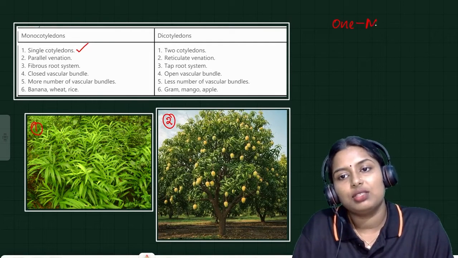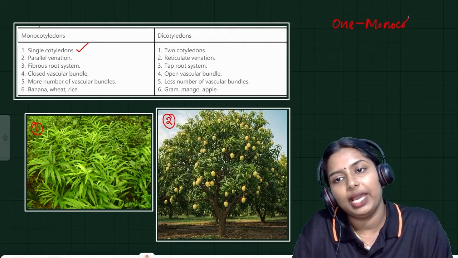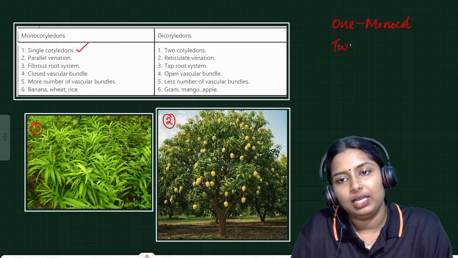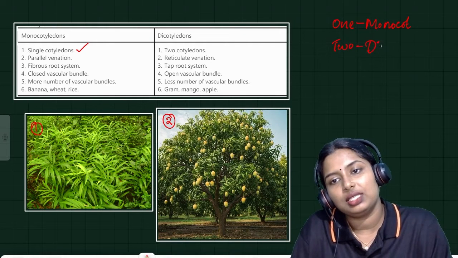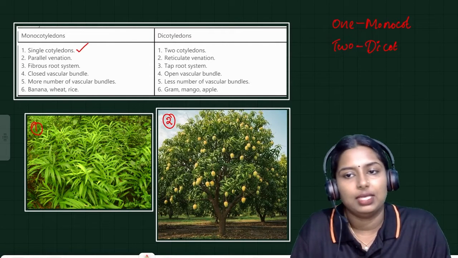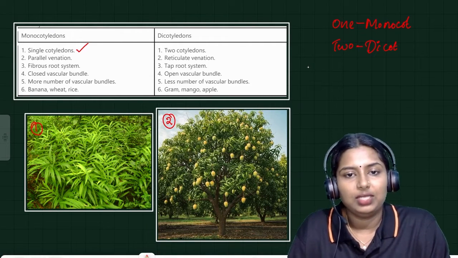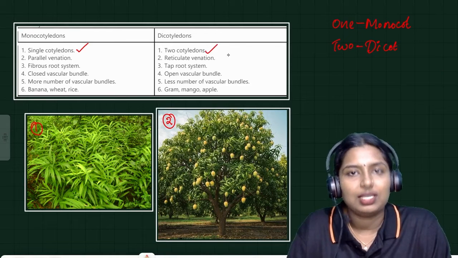And in the case of dicot, it has di. What do you mean by di? It has two cotyledons in dicot plants. So in monocot, a single cotyledon is present. In dicot, two cotyledons are present.